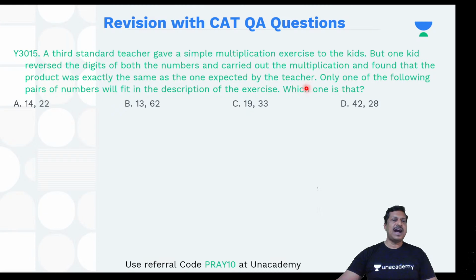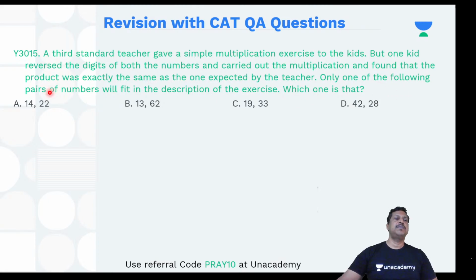That means the answer is the same, even if the child has reversed the digits of the two numbers and then multiplied, the product remains the same.